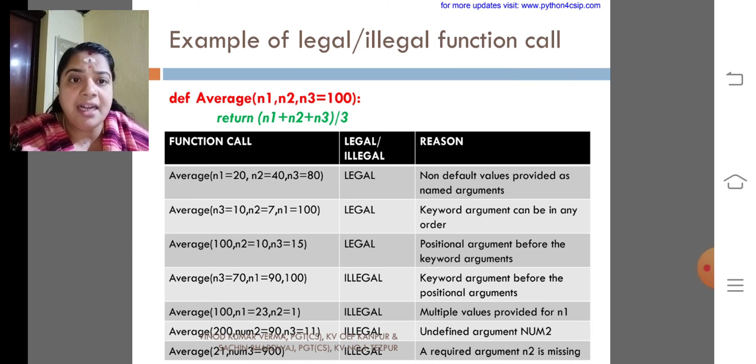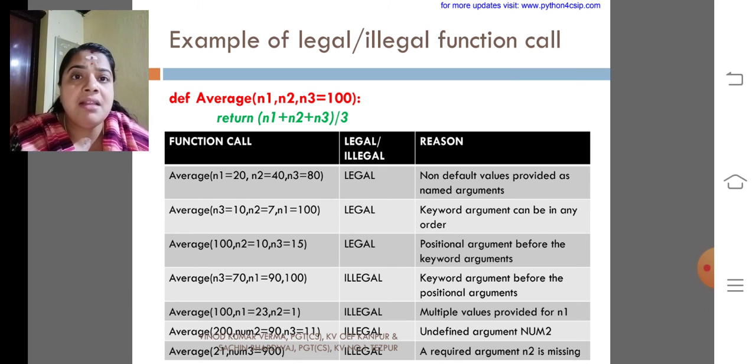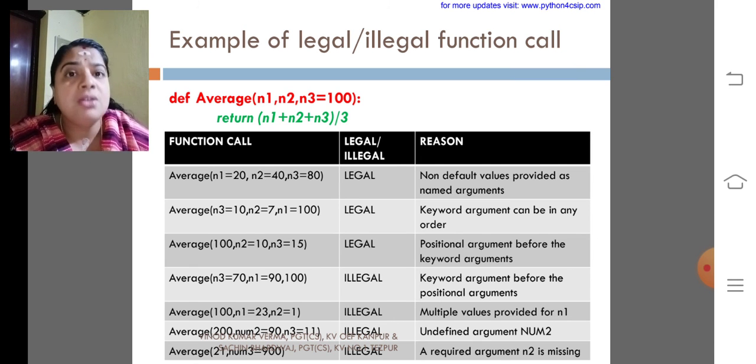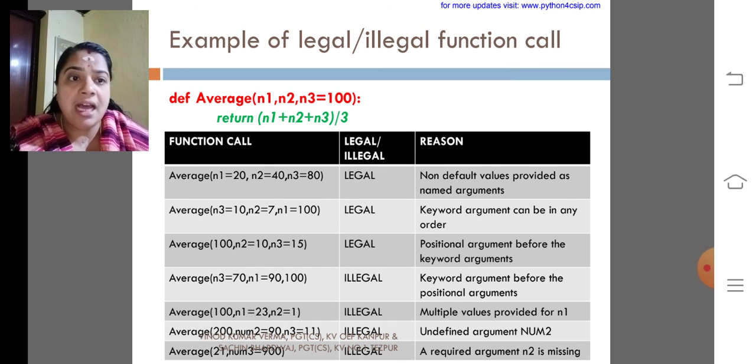The next one, average(n3=100, n2=23, n1=1). What happens here? An illegal one. Why? Because the position for n1 is at the first, but you have passed the value for n3 at the first. What is the positional arrangement? n1, n2 and n3. But you have passed the value for n3 first, so that is why it has become illegal. Look at the reason given: keyword argument before positional argument.